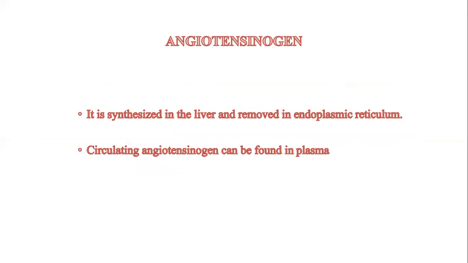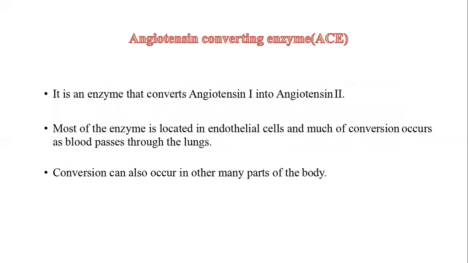Next is angiotensinogen. It is synthesized in the liver and is processed in the endoplasmic reticulum. Circulating angiotensinogen can be found in plasma. Next is ACE. ACE is angiotensin converting enzyme, which converts angiotensin 1 to angiotensin 2. It is an enzyme located in endothelial cells, and much of the conversion occurs as blood passes through the lungs. The conversion can also occur in other parts of the body.